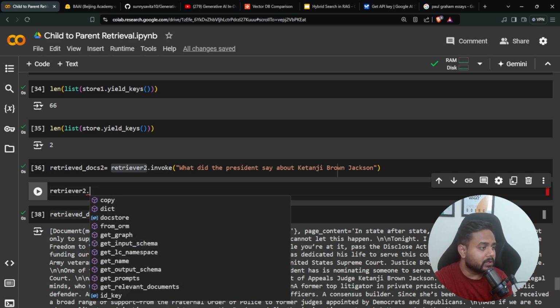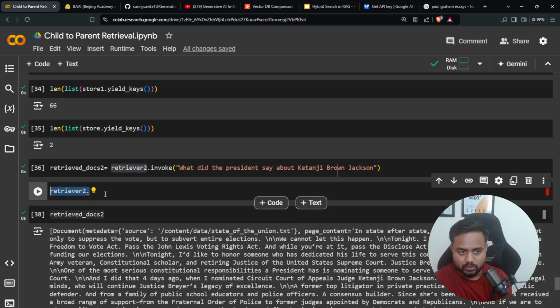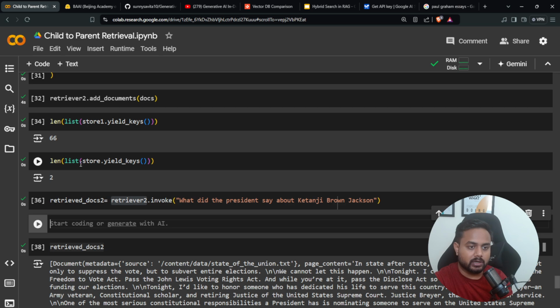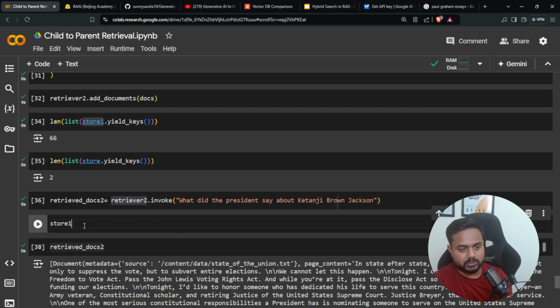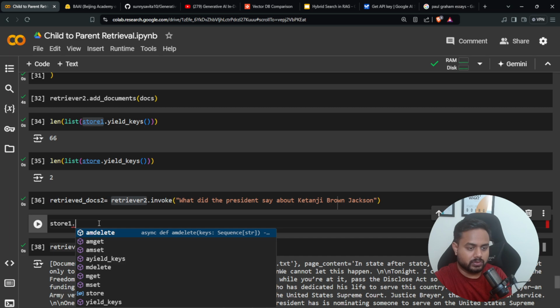Let me check what the method name was. Okay, not this one, guys, actually not on top of the retriever. You have to check it with the store. So just check with the database store one dot, and you can check with the similarity search. Let me show you whether we have a method or not. So yes, it has a similarity method.